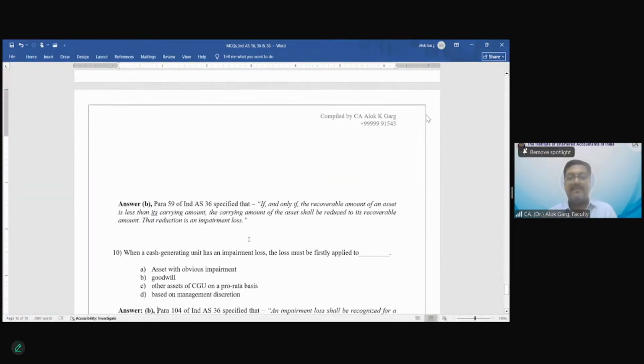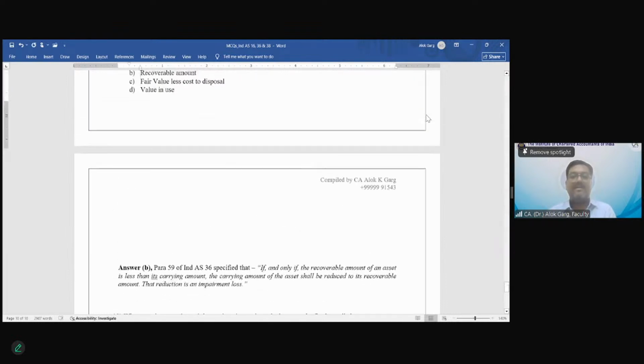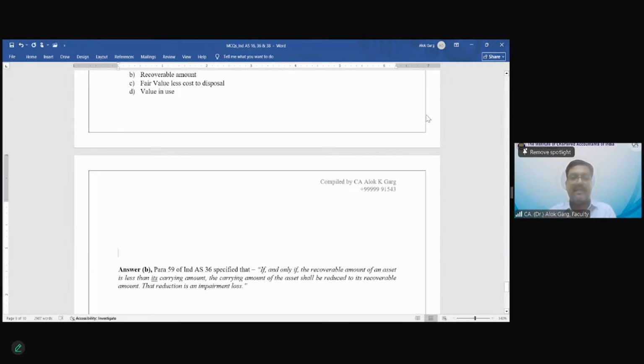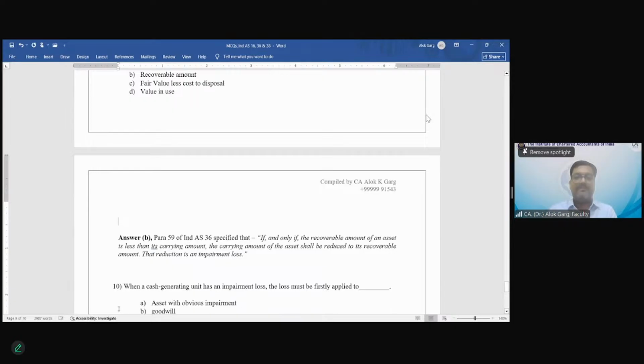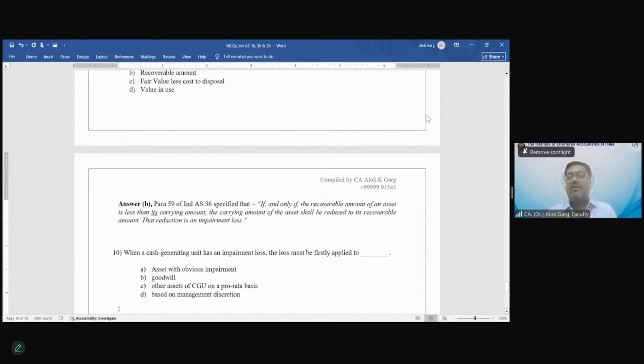Sorry, question number 10. Not 9. Question number 10. When a CGU has an impairment loss, the loss must be first applied to asset with obvious impairment, goodwill, other asset of CGU on a pro rata basis based on management discretion.